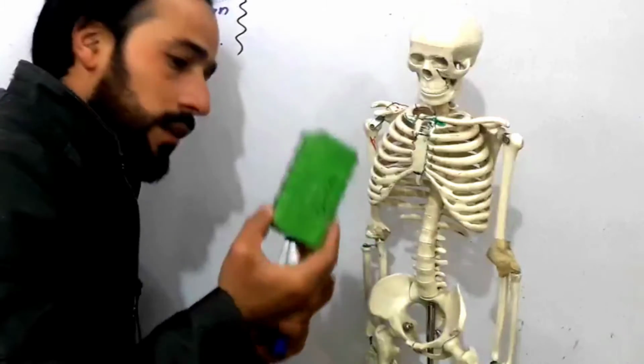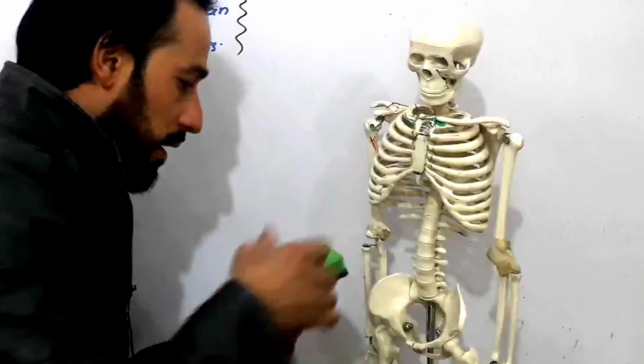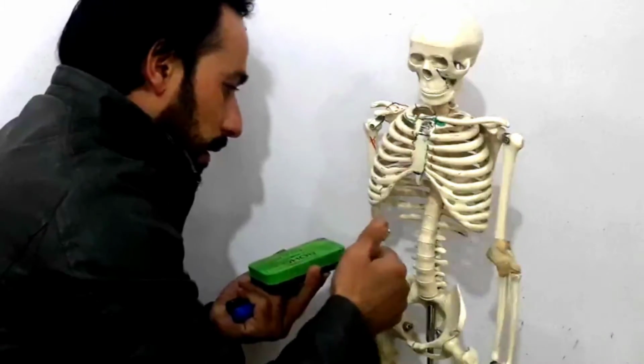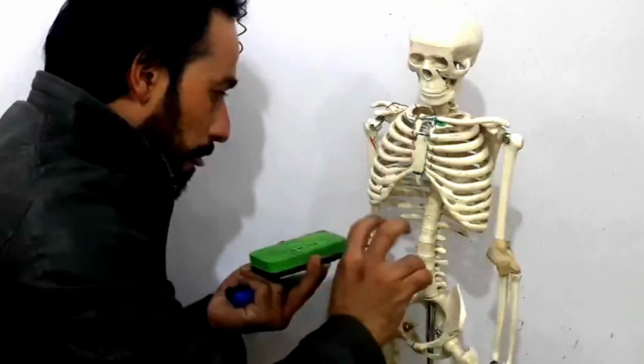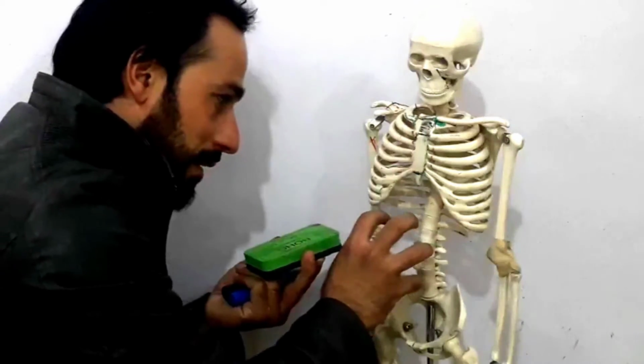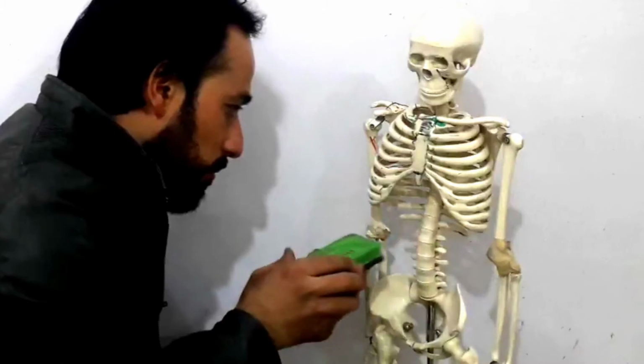So look, this is the transducer in his hand, and from this transducer rays are going towards your body, and through these rays the machine is studying your internal body structures. So this is called radiographic anatomy.